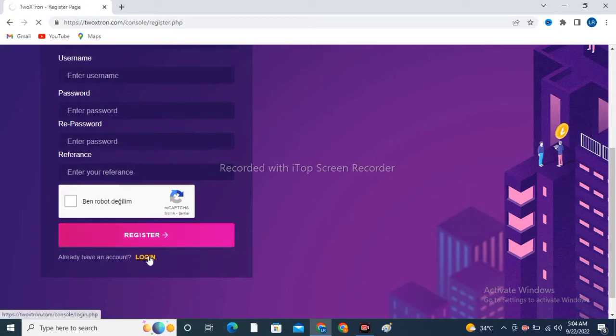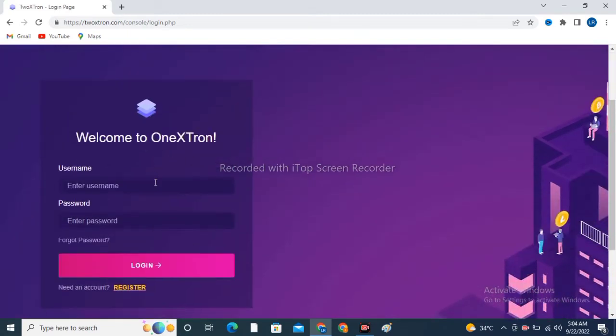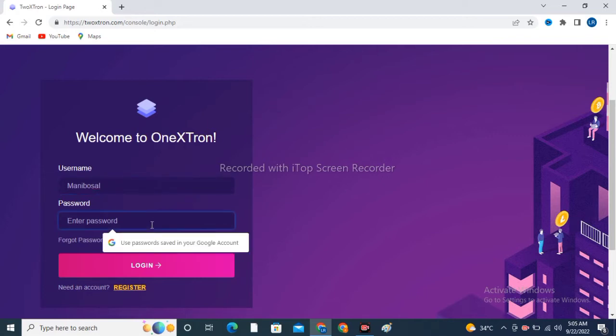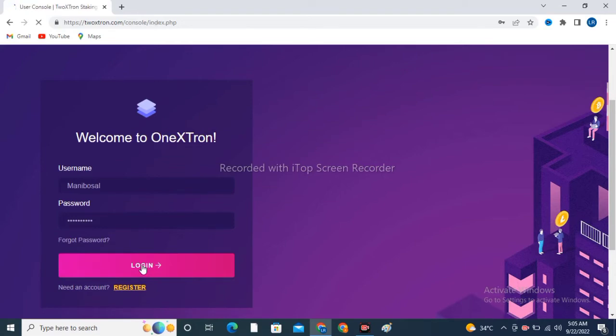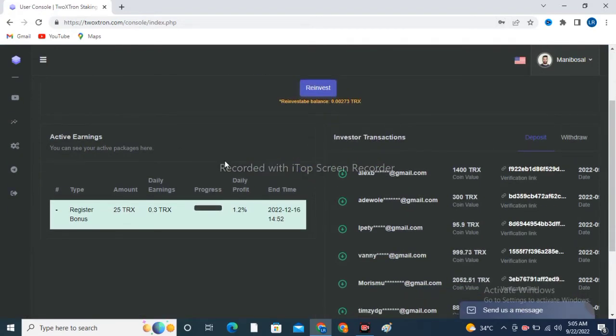Since I already have an account, now I am going to log in on this website without wasting any time. Now I will tell you about this website in depth. Now we are in our website.